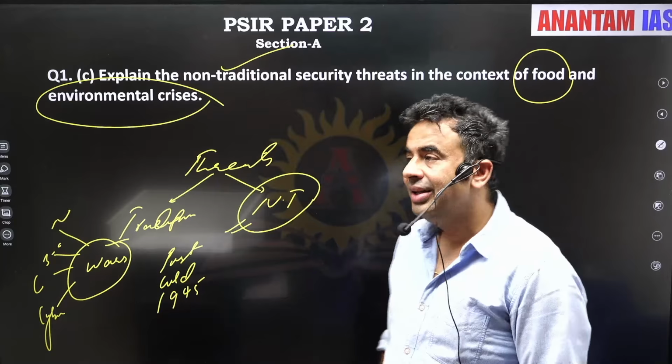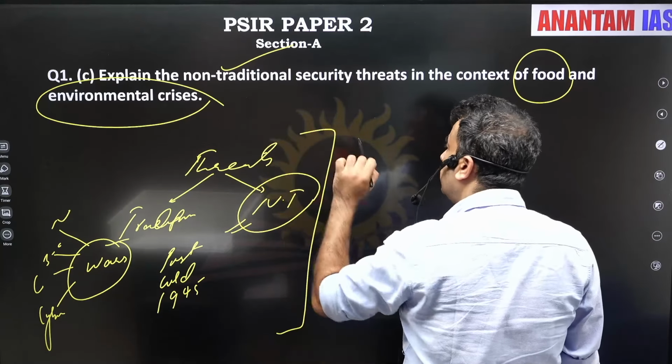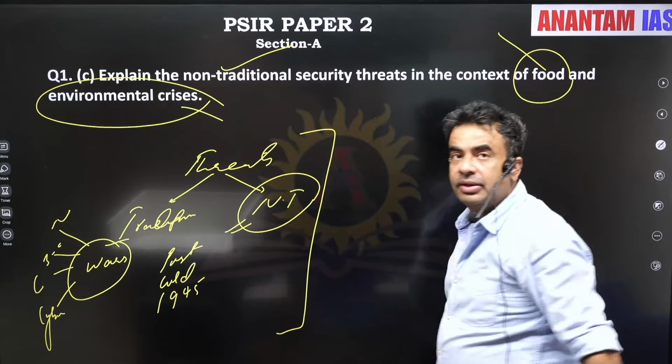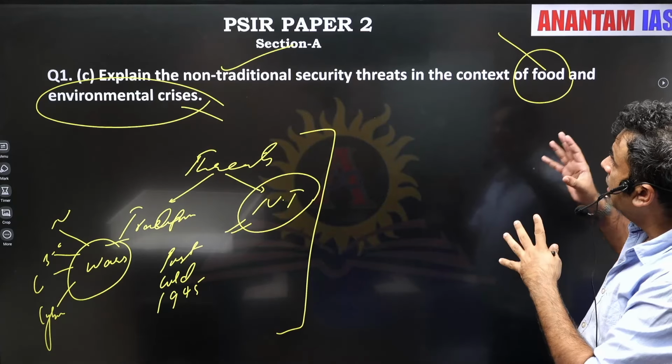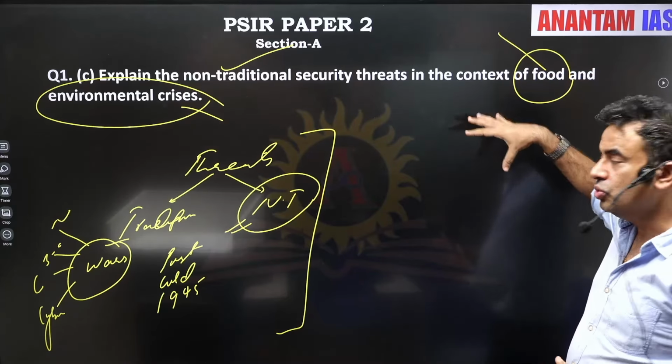security threats. There is a list of non-traditional security threats, but the question is specifically asking about the food and the environmental crisis. So explain the non-traditional threat in the context of these two crises.